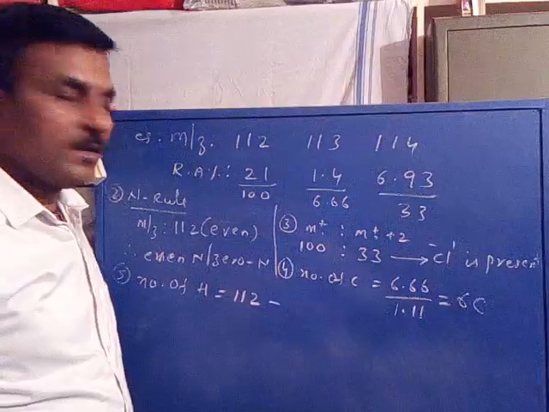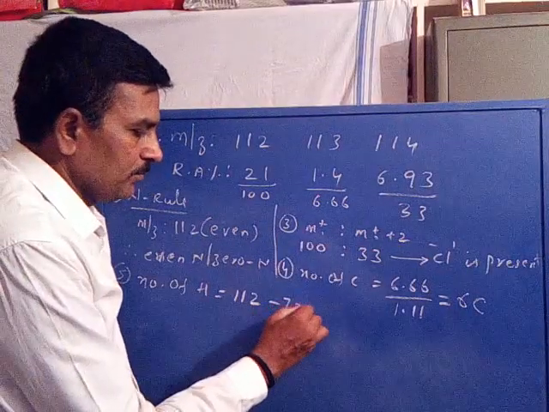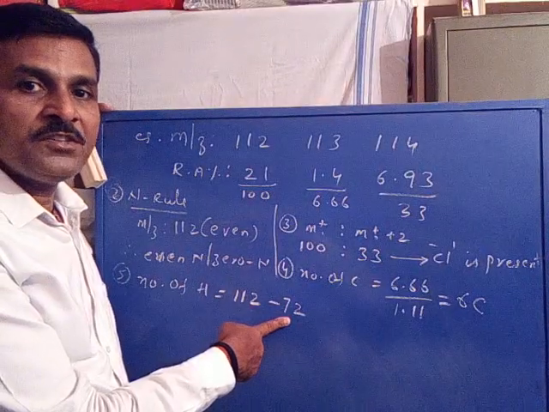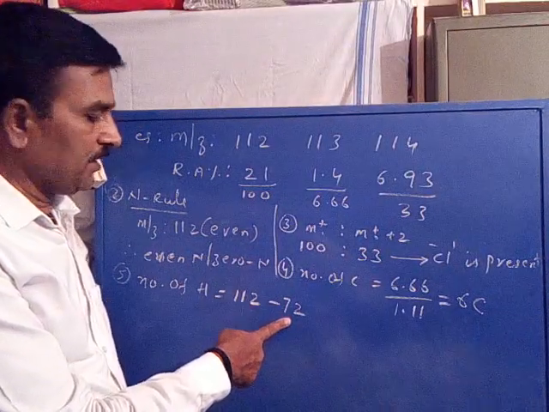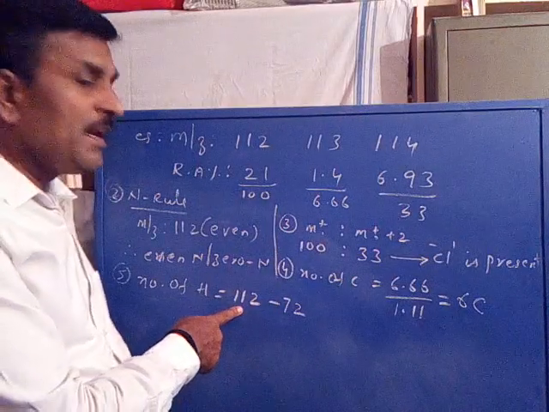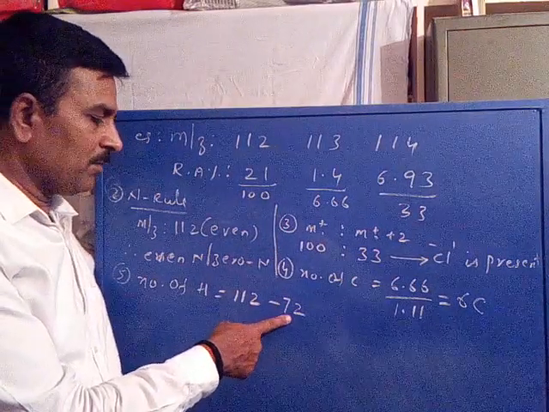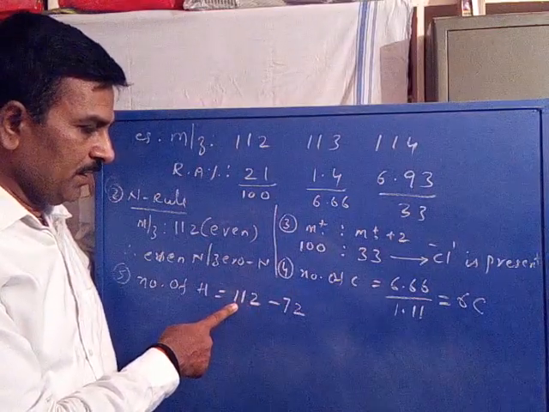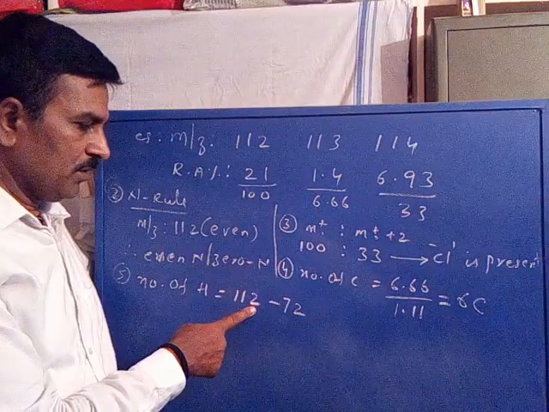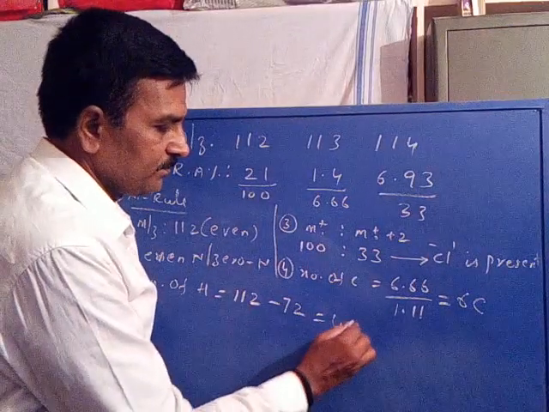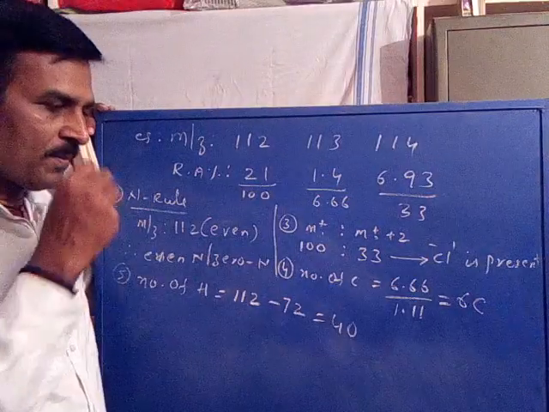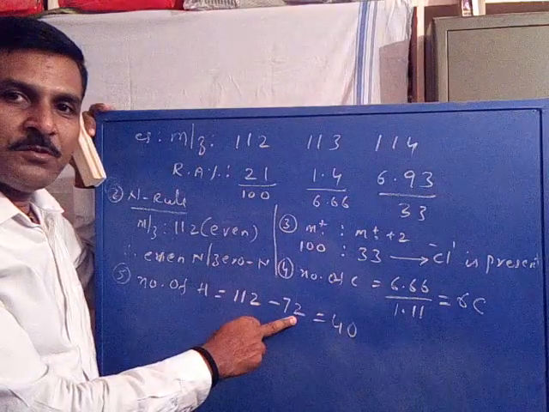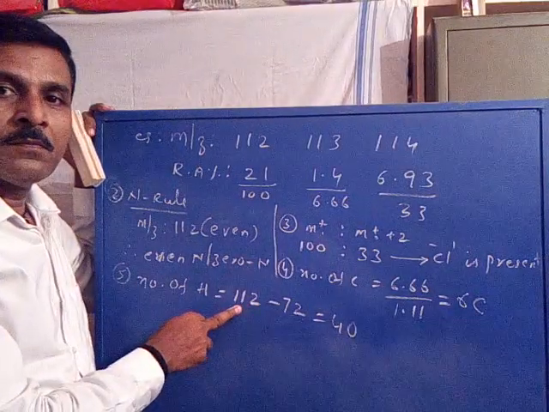Each contributes 12 mass, 12 into 6 is 72. When we delete the 72 related to carbon mass from 112, what happens? We have a leftover mass of 40.